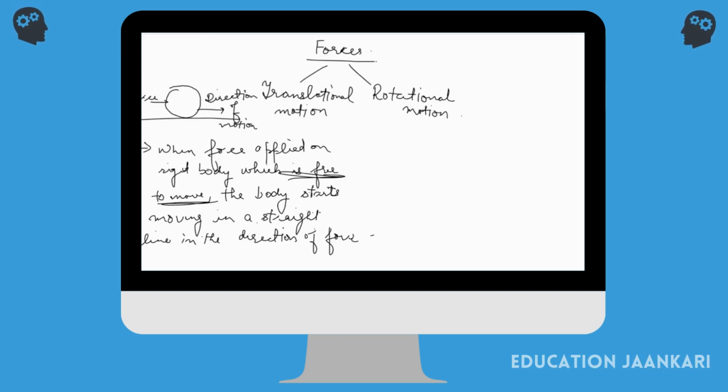It is translation. If it is pivoted to a point, if it is fixed to a point, then you say the motion of the body is rotational.